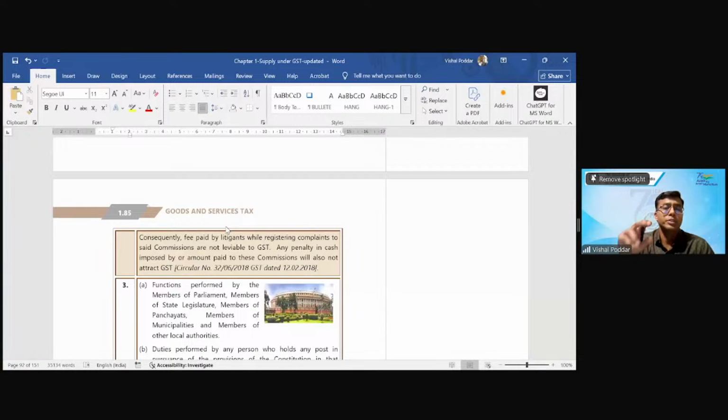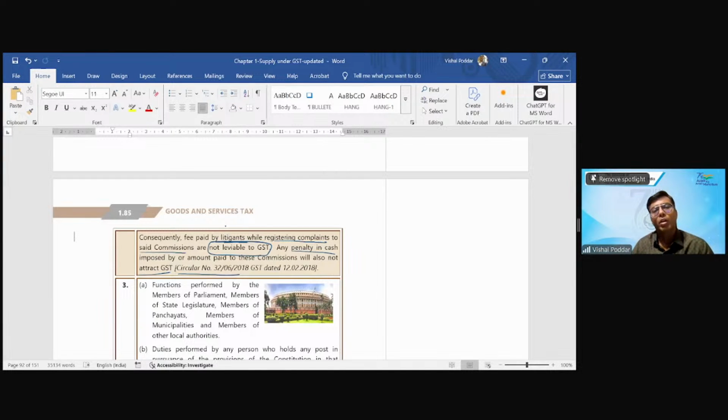Hence, the question is whether the fees payable to them would be leviable to GST or not. For this, we have a circular to clarify. What does the circular say? Fees paid by the litigants while registering complaints to the said commissions are not leviable to GST. Any penalty in cash imposed by or an amount paid to these commissions will also not attract GST.